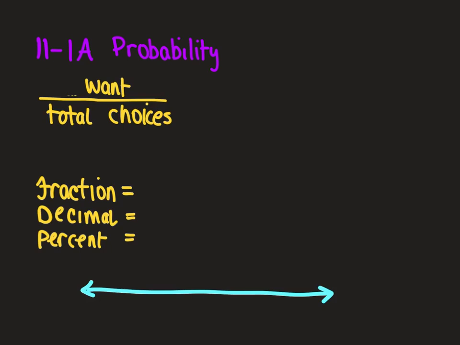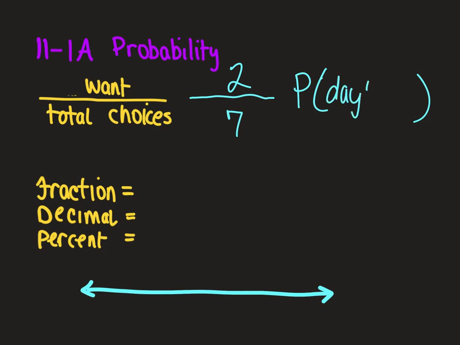Today's lesson is chapter 11, 1A. We're going to talk about probability. Probability, you're going to tell me what you want out of the total number of choices. For example, if I wanted the probability of randomly picking a day that started with T, there are 2 T days out of 7 total days. The probability of that would be written with a P and then parentheses, and inside the parentheses would be what we're asking, days that start with a T.